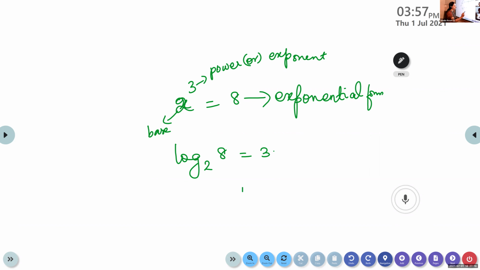Suppose it is 5 square is 25. This is exponential form. How will you write this in logarithmic form? Log 25 to the base 5 is 2. Last year, while learning relations and functions, we learned this one. And at that time itself, I told you it is very important.